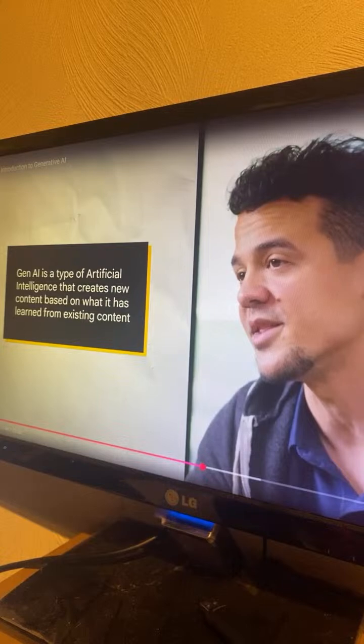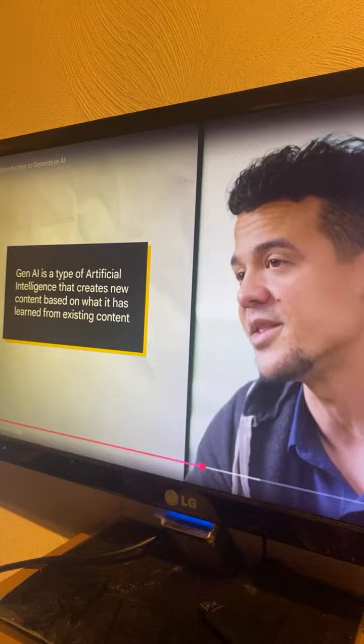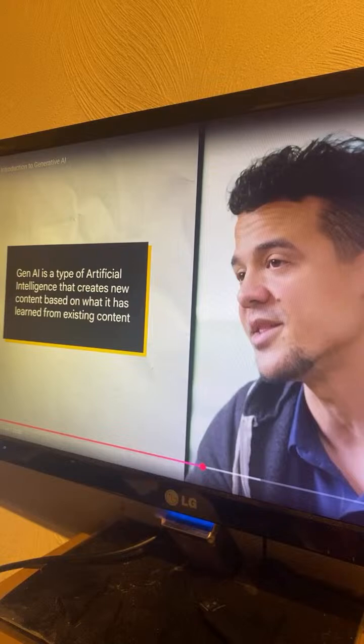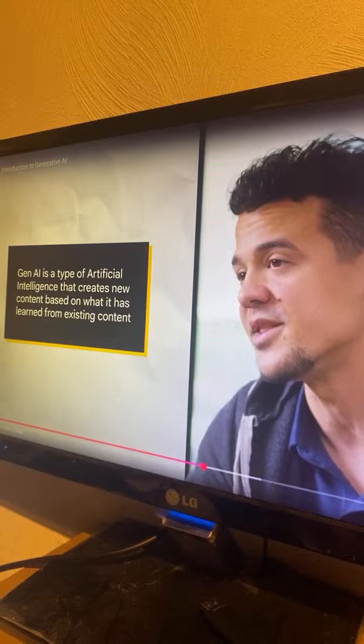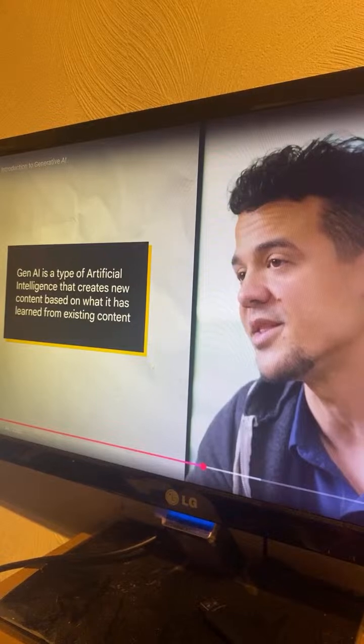So generative AI is a type of artificial intelligence that creates new content based on what it has learnt from existing content.